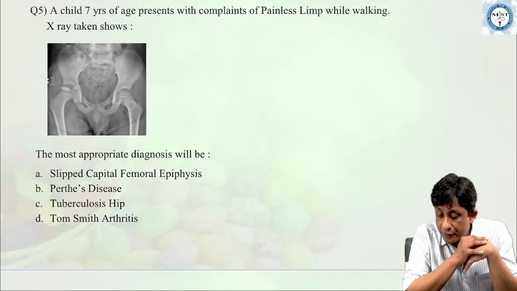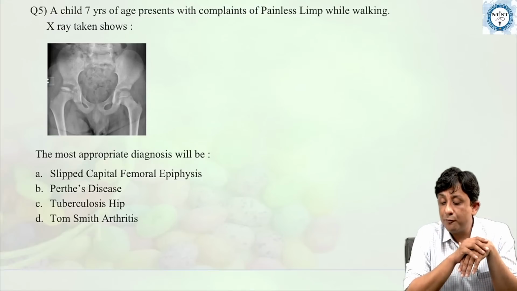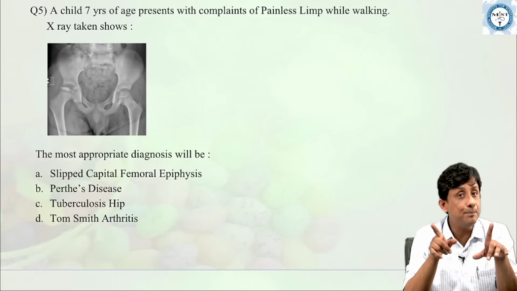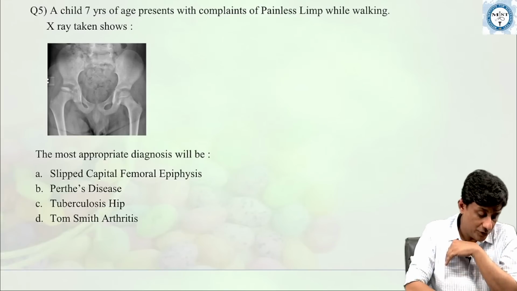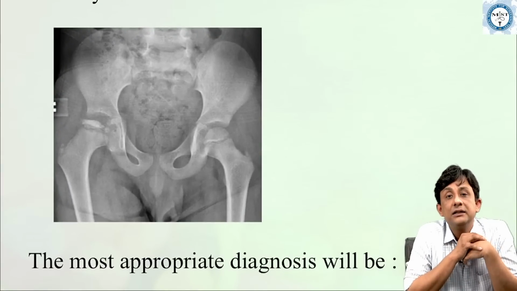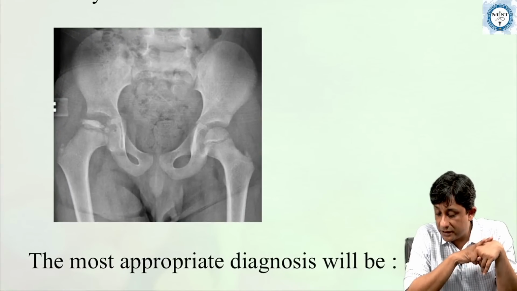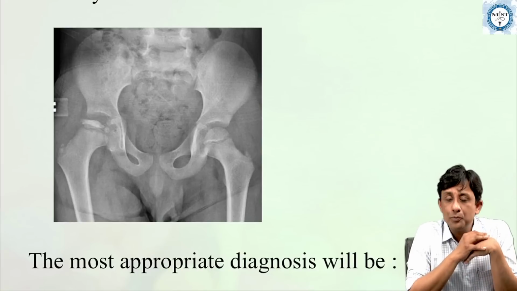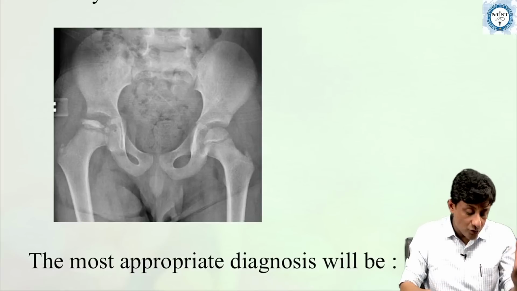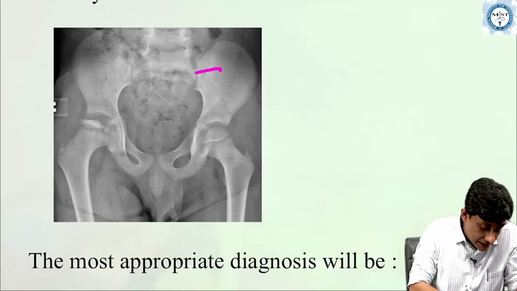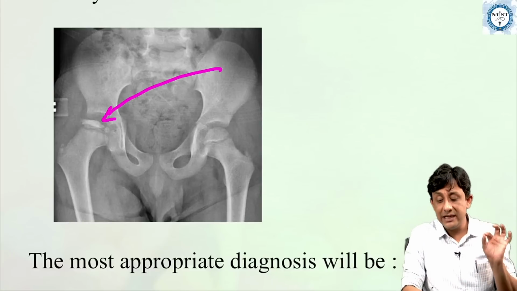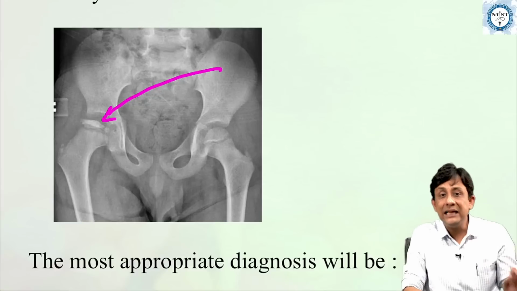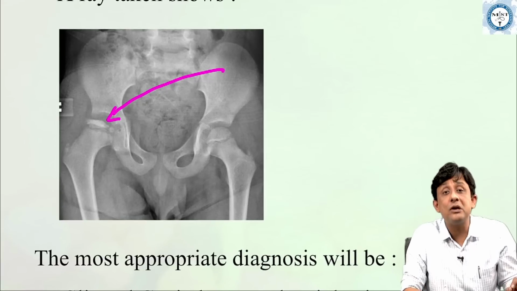A child 7 years of age presents with complaints of painless limp while walking. So the child walks with a limp but does not complain of any pain. You take an X-ray, and I'll zoom this X-ray for all of you here. This is an X-ray of the pelvis, an anterior-posterior view of both hip joints. And what we have to see, as all of you can see here, is the involvement of the capital femoral epiphysis: decrease in height, sclerosis and fragmentation of the femoral epiphysis.